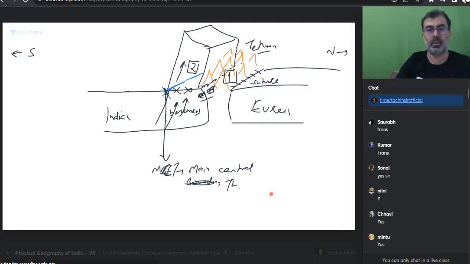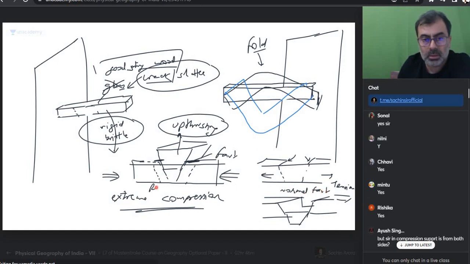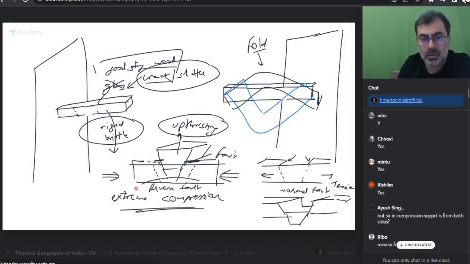So अब where is the pen? Pen किधर गया? Can I say this was created because of fold? And can I say this was created of up thrusting? इसको rising आपको पता है क्या बोलते हैं? This is called normal fault. This is called reverse fault.